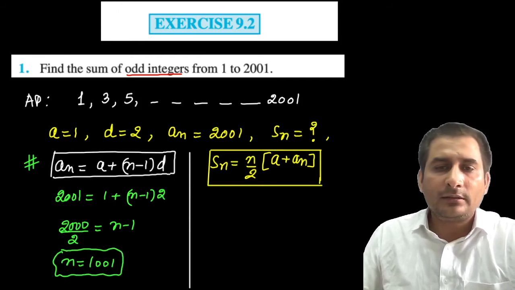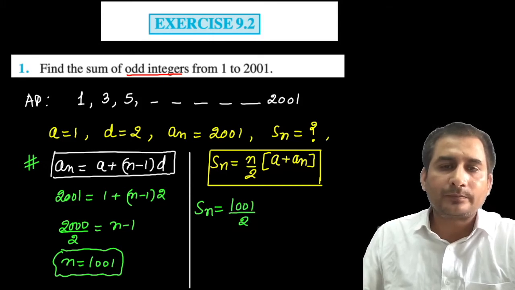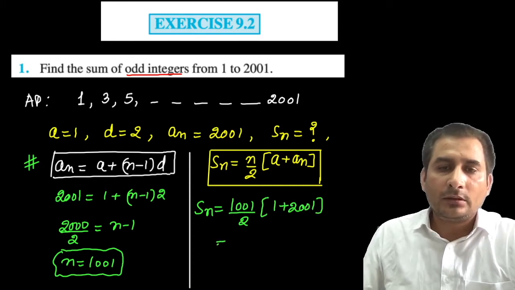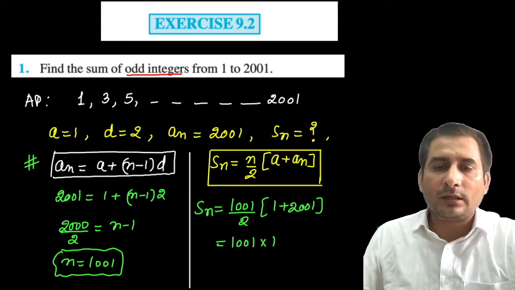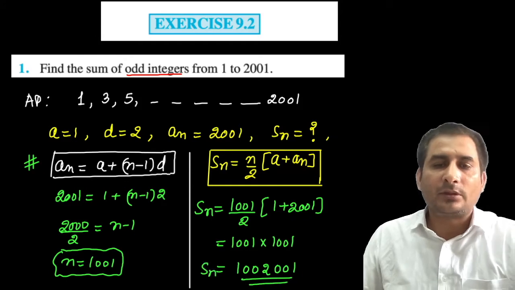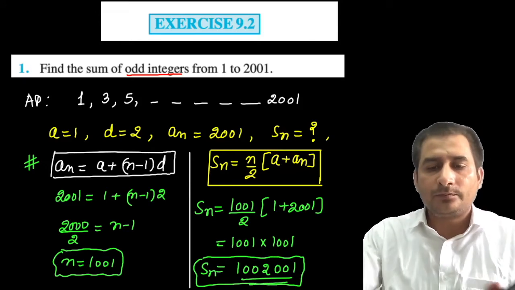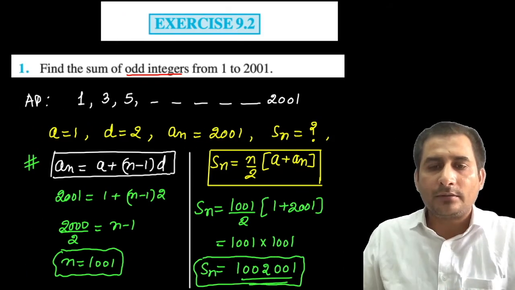Okay, now put it here. So we need Sn. It's 1001 divided by 2, and a is 1 and an is 2001. So it's 1001 into, it becomes divided by 2, 1001. So if you multiply these numbers, it becomes 1002001. So this is the answer in this case. Yes, absolutely right. I hope this question is clear to you. Now let's move to the next question.